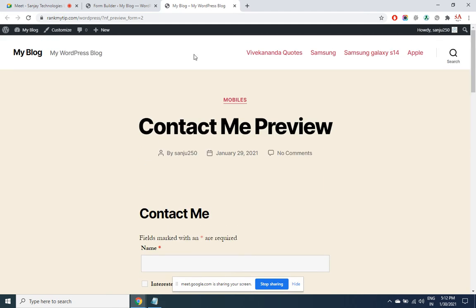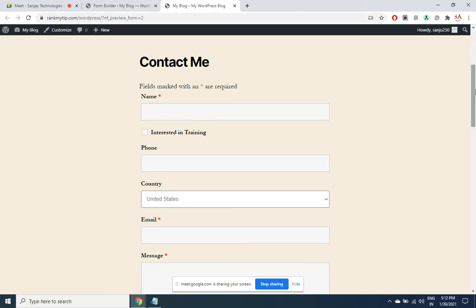You can even assign this URL in the menu. You can have a menu item as contact us and provide the link to this particular page. Yesterday we have already discussed how to have custom links in the menu. So let me fill this form.